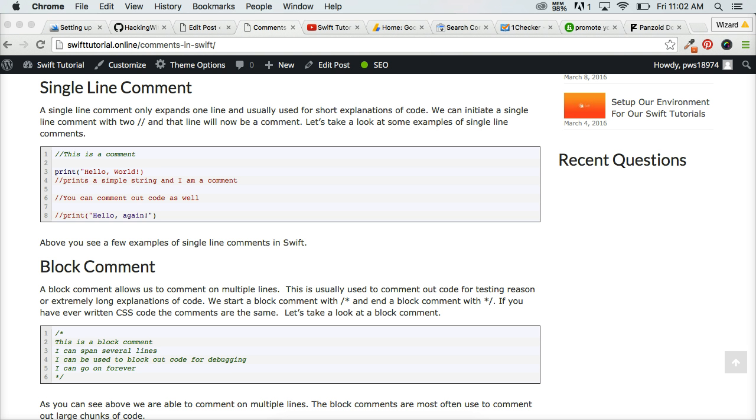Now, since we're in the process of learning, this is a great time to use comments to remind yourself why we do things a certain way. For example, say we went and printed something out and we want to say, hey, this is why we did this. So later on when you go to review your code in the playground, you know what you were doing. So comments are very simple. There's not much to them, but just understanding how to do them and use them often will take you a long way. So let's go ahead and take a look at that.